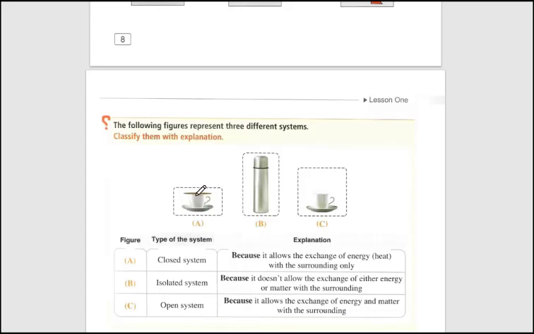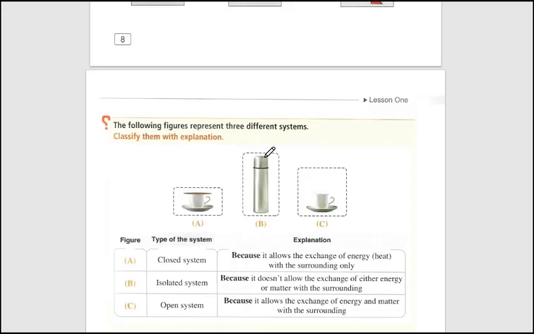So the closed system is the system which allows the transference of energy only, from the system to the surrounding or from the surrounding to the system, and it cannot exchange matter from the system to the surrounding or vice versa. Here it is the isolated system. An isolated system is closed and there is an energy isolator around the container.